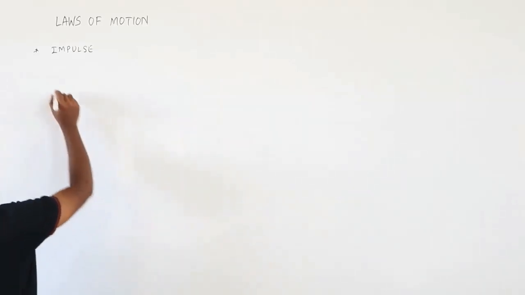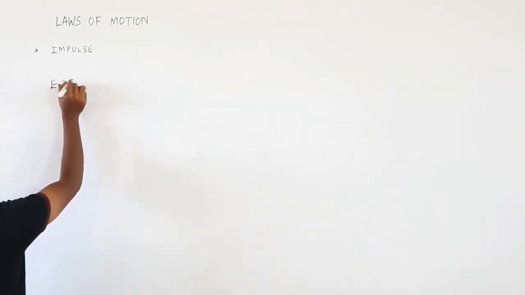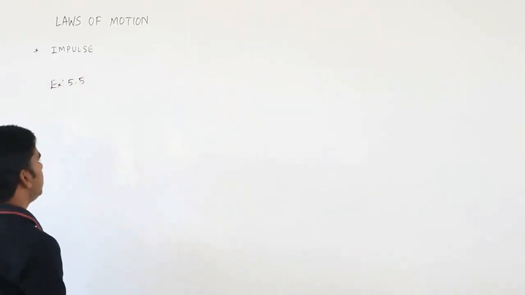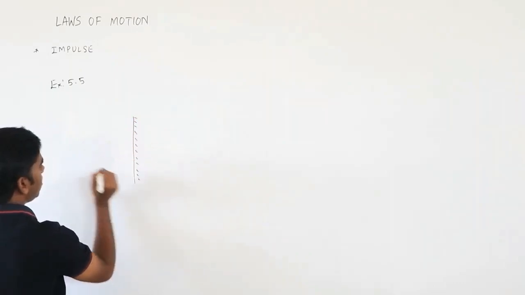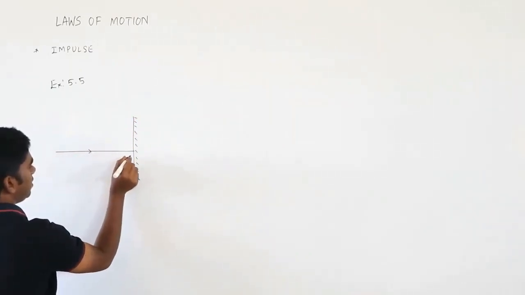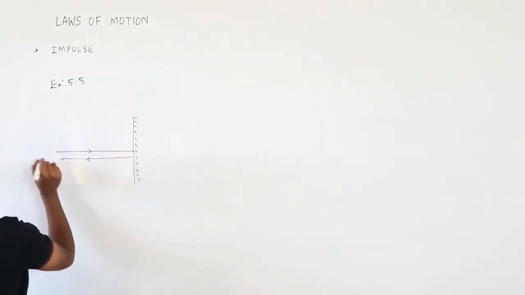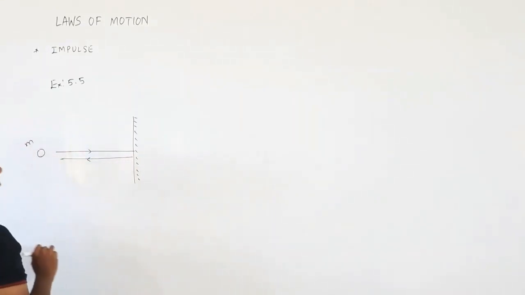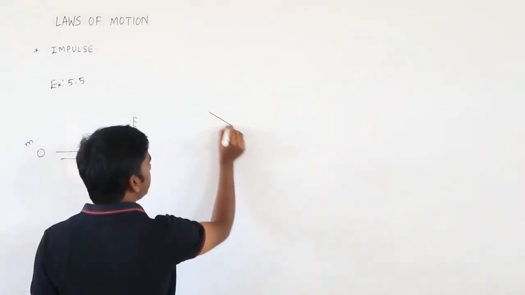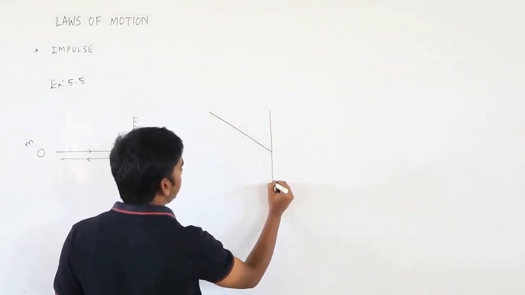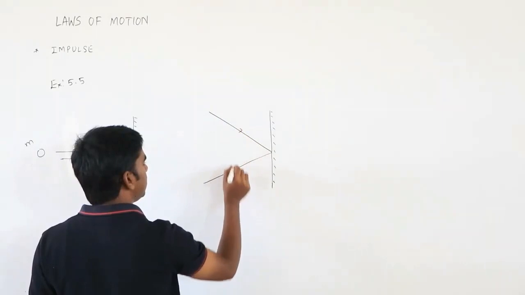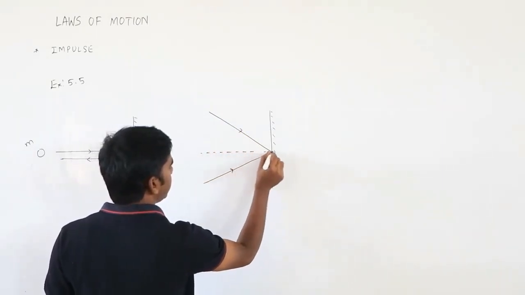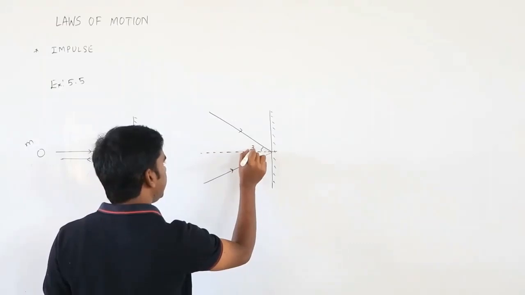So let me take another example from your NCERT textbook, example number 5.5. Okay, so here they have given two billiard balls. So this is the wall. One ball will come and hit it, and it is going back. This is the ball, its mass they have given as m. Similarly, in another case, the ball is coming with some angle. Again, this is going to be your wall, and it will go in this direction. It is making an angle of 30 degrees here. So if that is 30 degrees, this is also going to be 30 degrees.